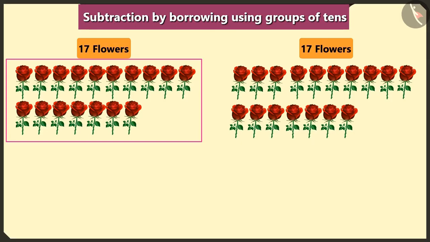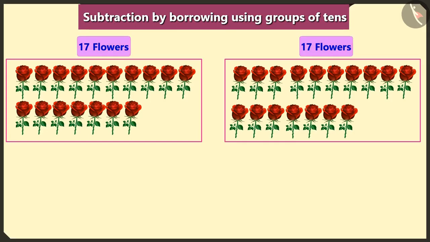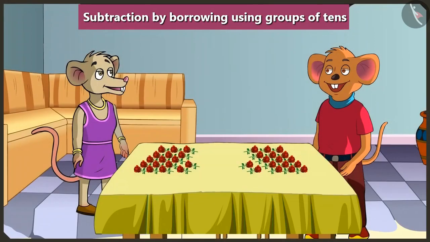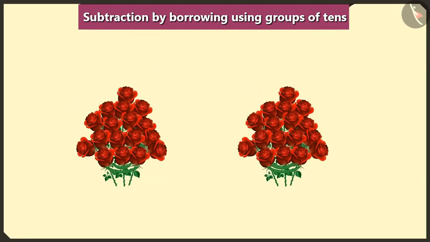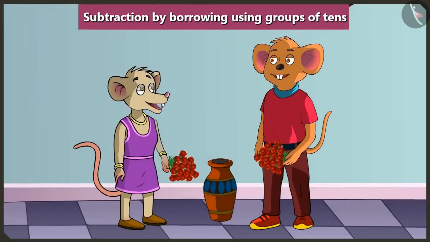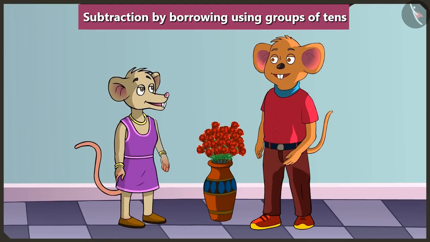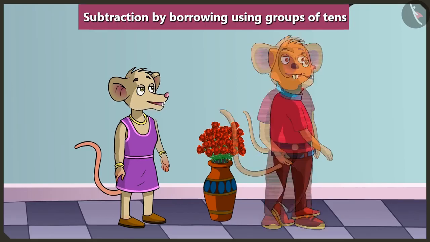Oh wow! We would have the same number of flowers. Now let's both make a bouquet like this by taking all our flowers together. Oh, look, these beautiful bouquets are ready. Let's put these in that flower vase. Wow, it looks beautiful. Okay, Chichi, now I have to go. Yes, see you.